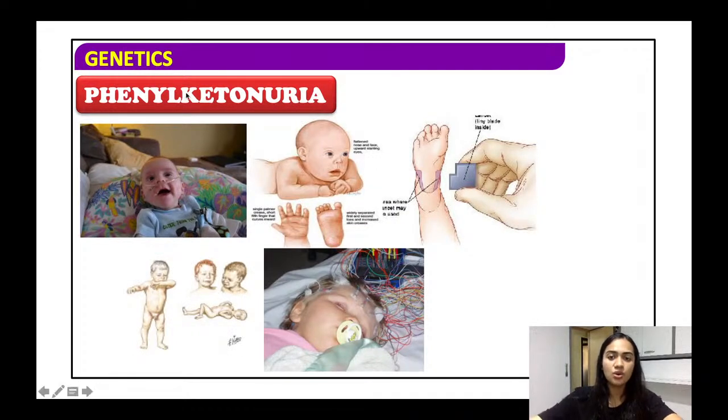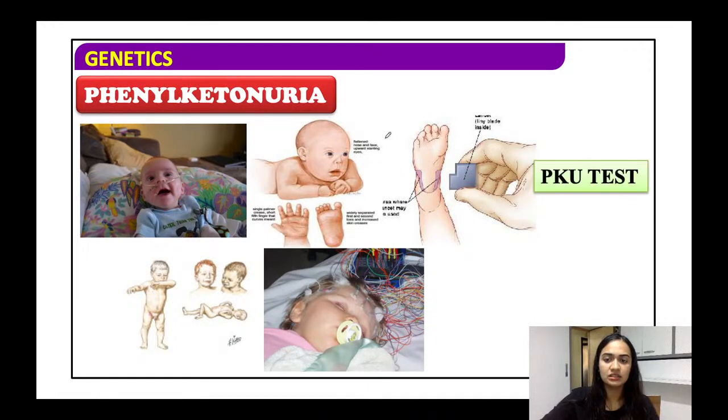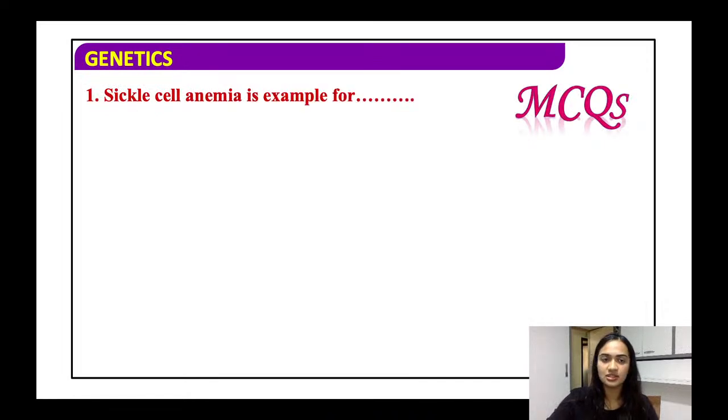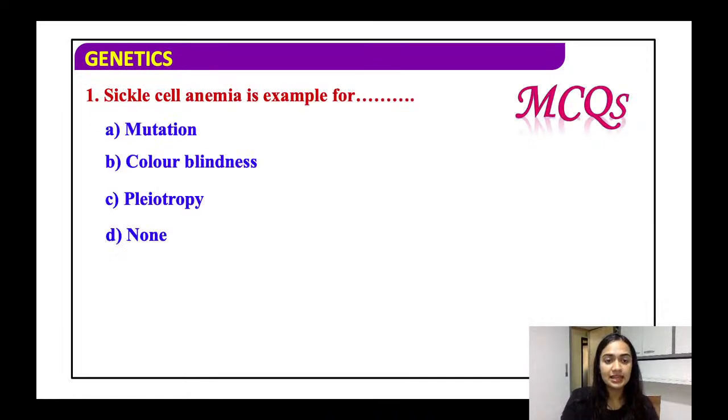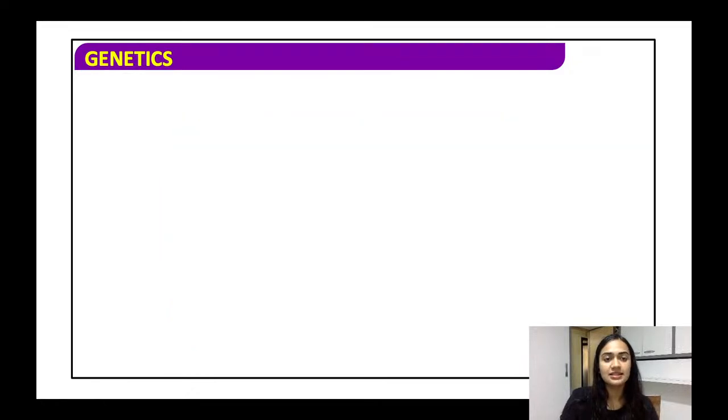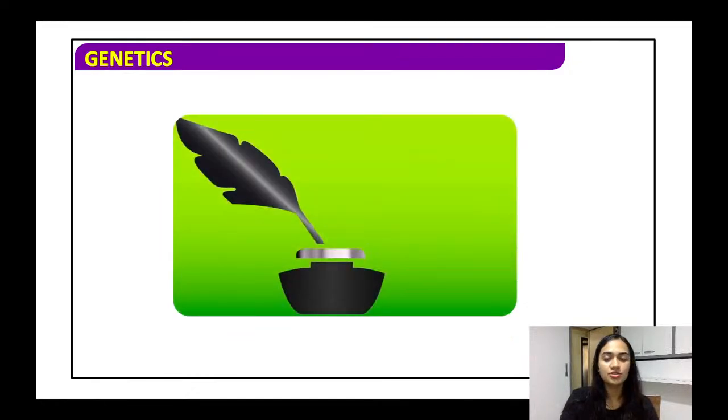So this is how, as soon as the baby is born, if it suffers any of the symptoms, the rapid test is carried out for phenylketonuria, and the proper conditions and the precautions are taken. Sickle cell anemia is an example of pleiotropy. Similarly, phenylketonuria is also a very good example of pleiotropy.